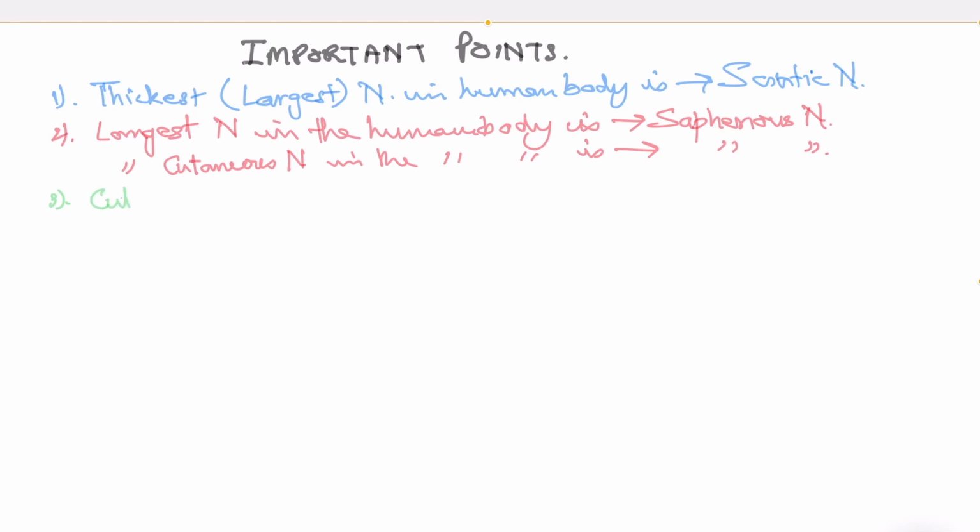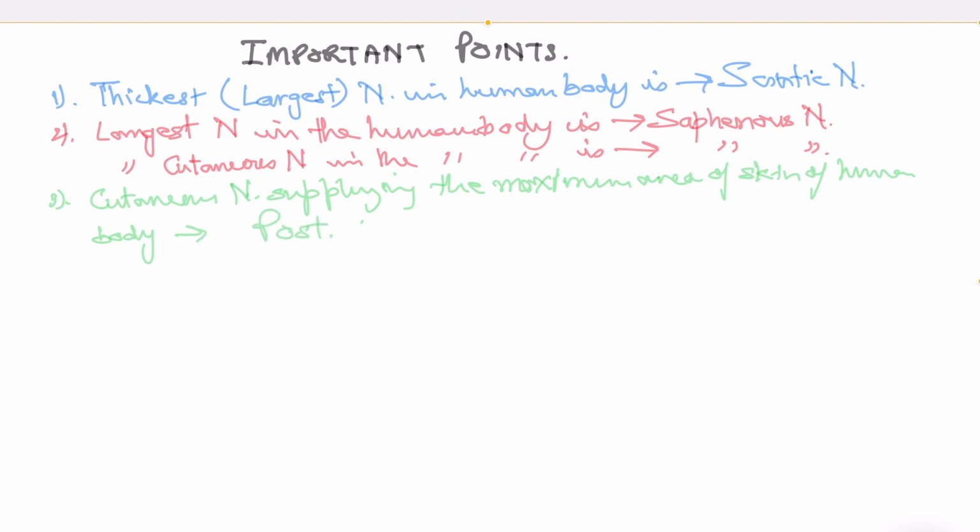Then the cutaneous nerve supplying the maximum area of skin, or the largest territory of skin, is the posterior cutaneous nerve of the thigh.